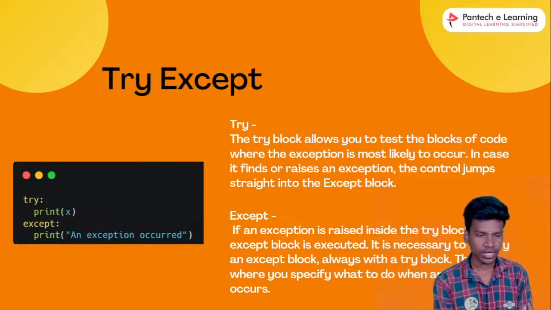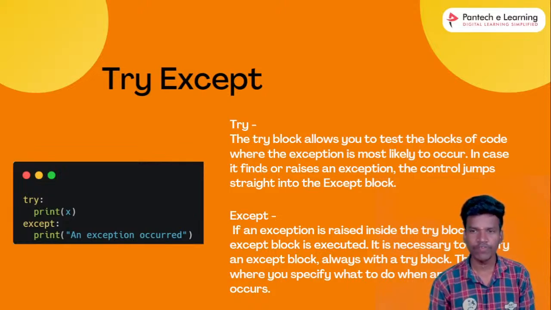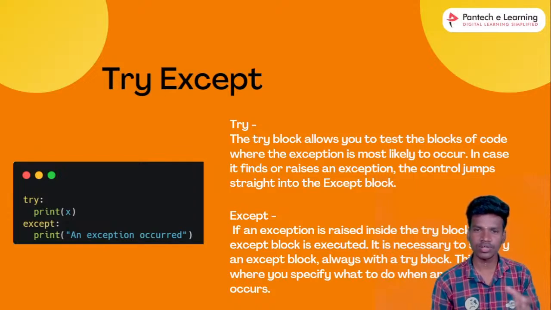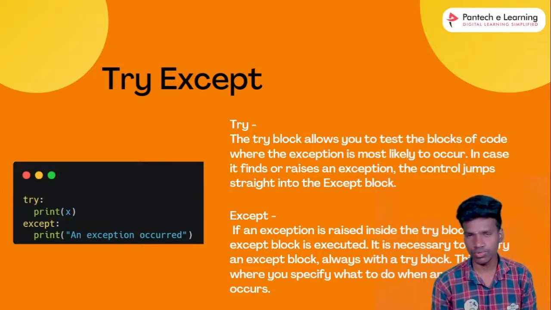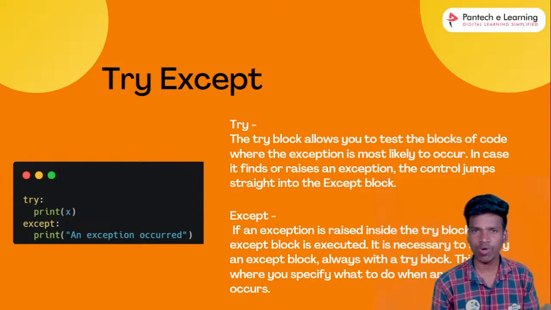Okay. So then what does the except block do? If an exception is raised inside the try block, the except block is executed. It is necessary to always specify an except block with the try block. This is where you specify what to do when an exception occurs. If try finds the error, it will go to the except, right? The except will handle and execute the block of code. That is exactly what except is. Okay. So do you understand what is try and what is except?